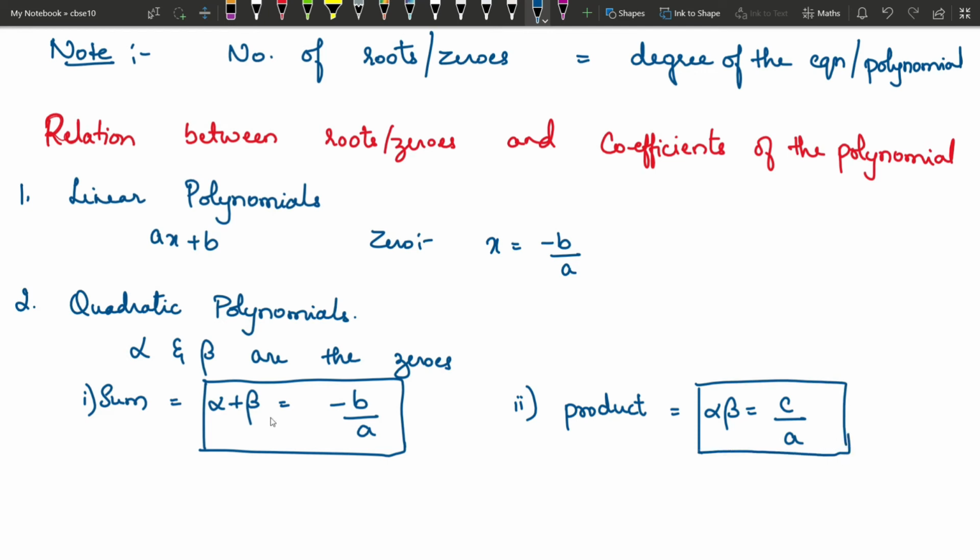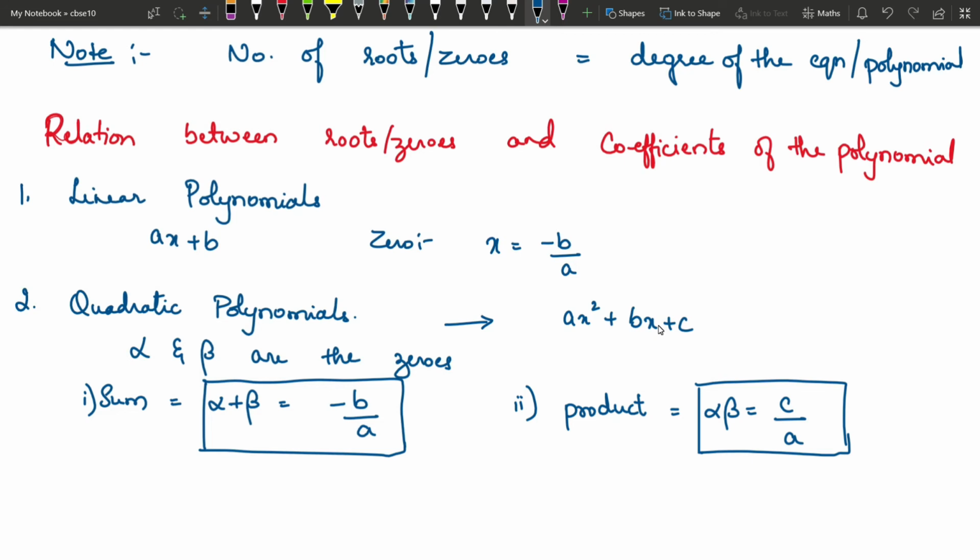What are this alpha and beta? These are the zeros of the equation, zeros of the polynomial, means the required answers. And what is this a, b, c? These are coefficients in the polynomial. So your polynomial is going to be ax square plus bx plus c. Okay. So this a, b, c are coefficients in the polynomial.